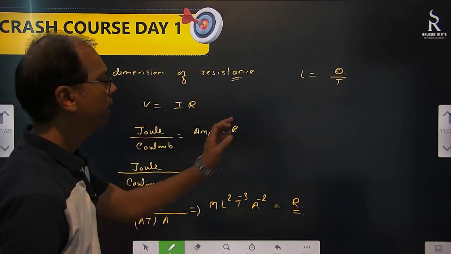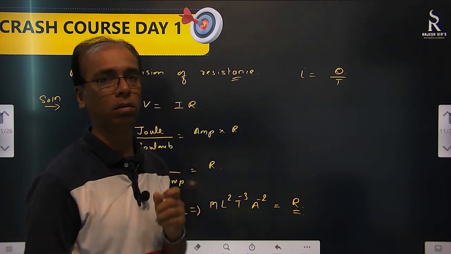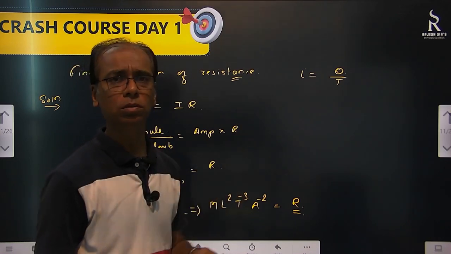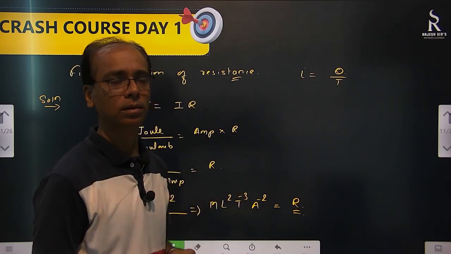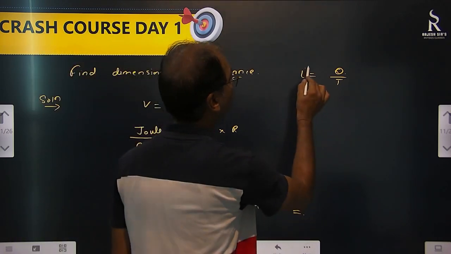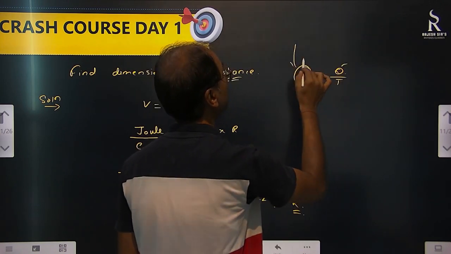Is I a fundamental quantity or is charge? Charge should be fundamental, no? Because I depends on Q. Yes, you can have a debate on that. But why was I taken as fundamental quantity and not Q? Because of the ease of measurement.